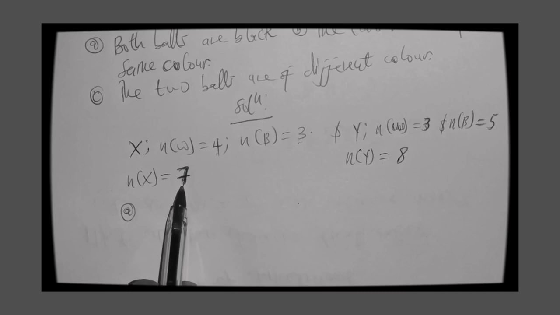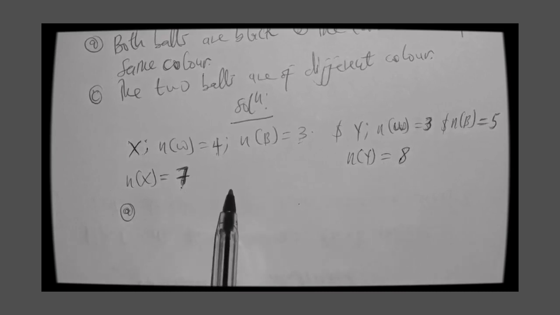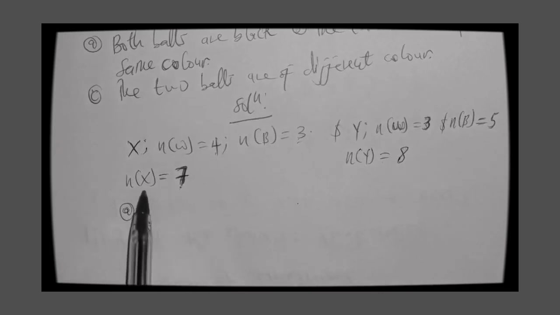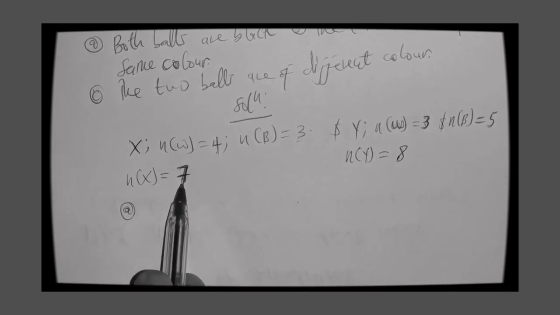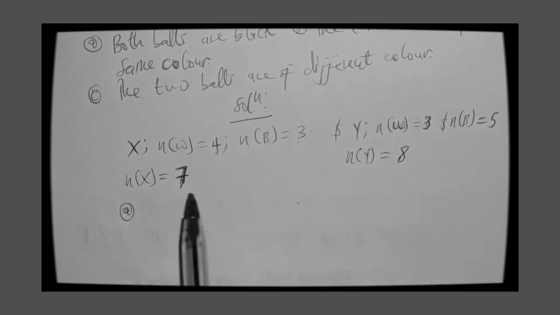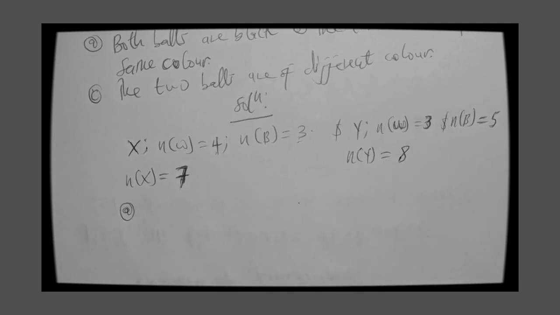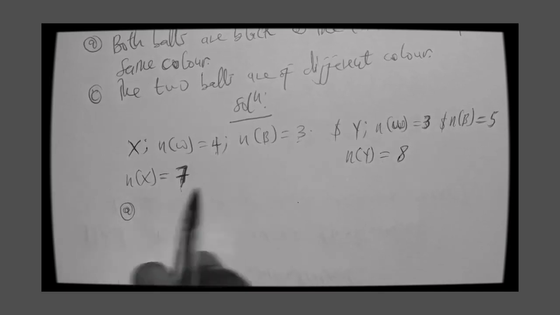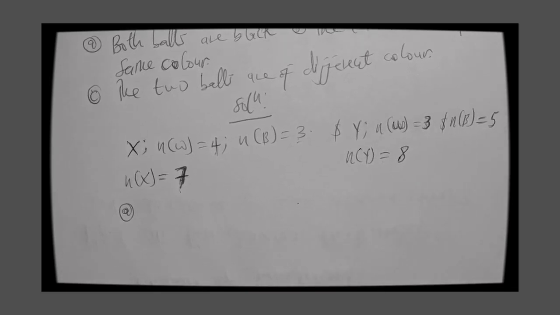Since these balls are coming from 2 bags, when a black ball in bag X occurs, it has no effect on what happens in bag Y, because they are different events. X is a different bag altogether, Y is also a different bag. So when I draw a ball from bag X, it has no influence on bag Y. That's why we call it an independent event.